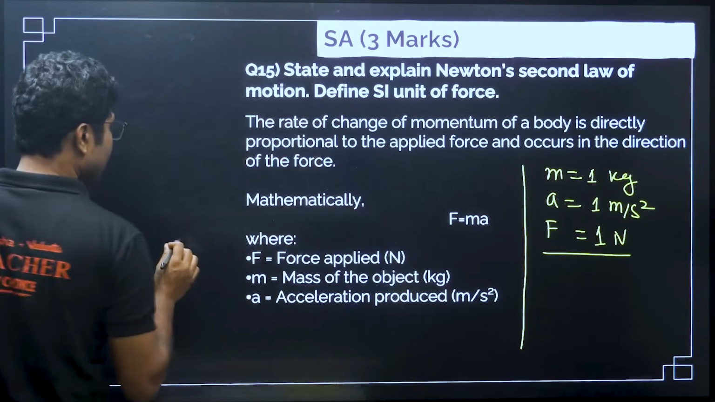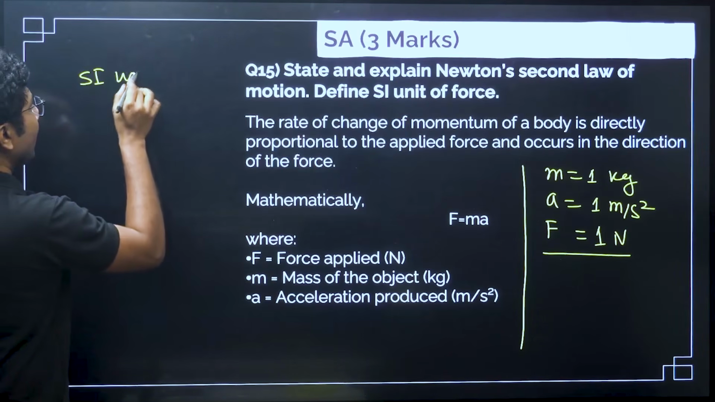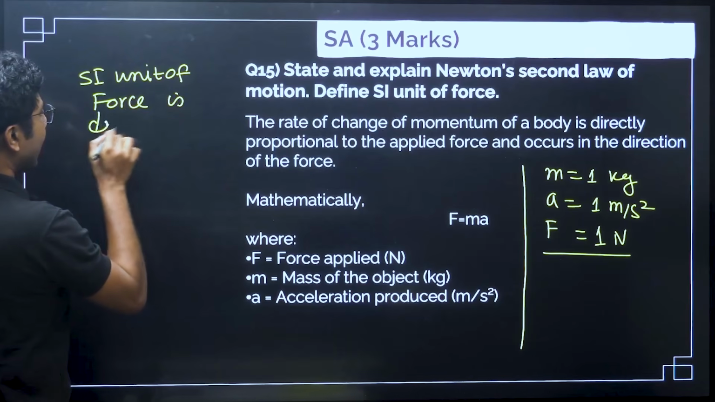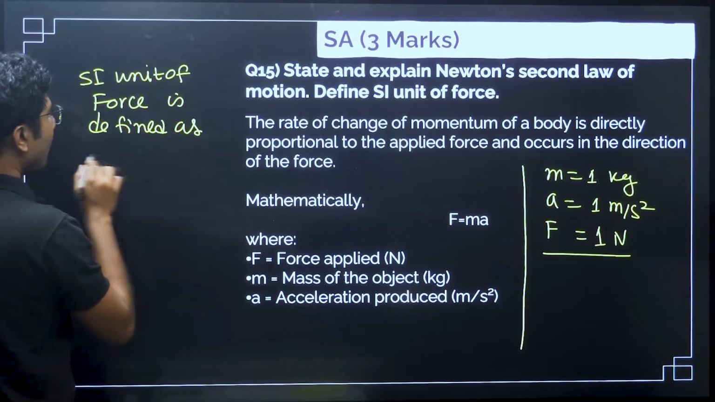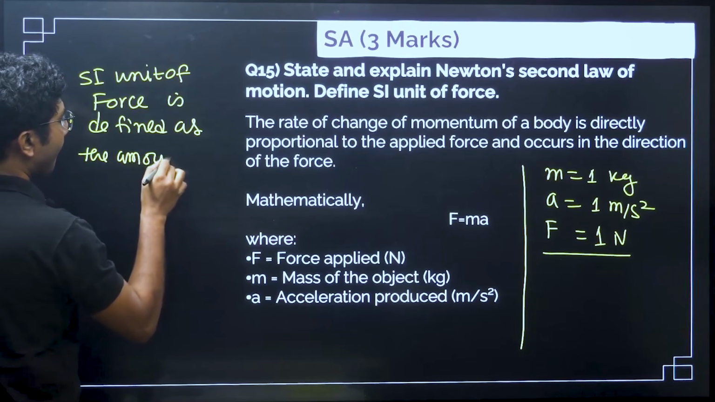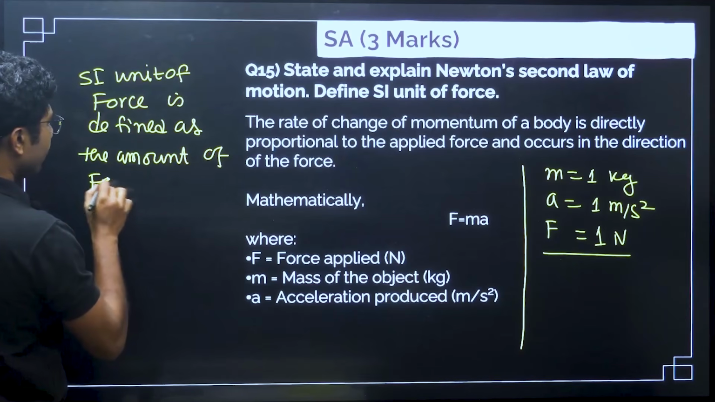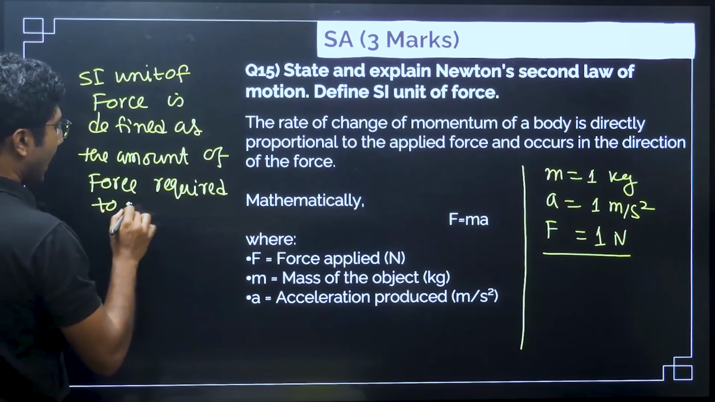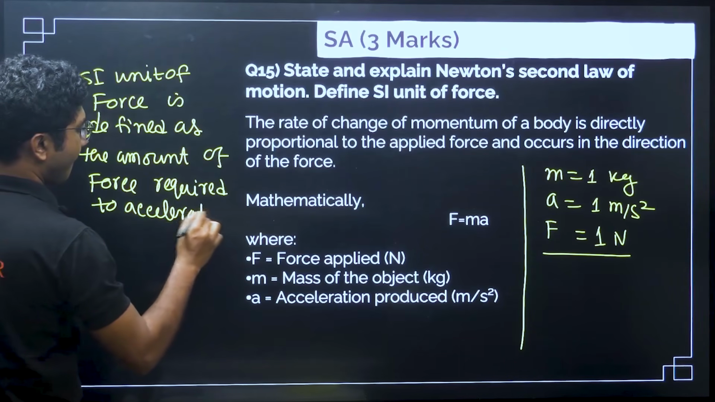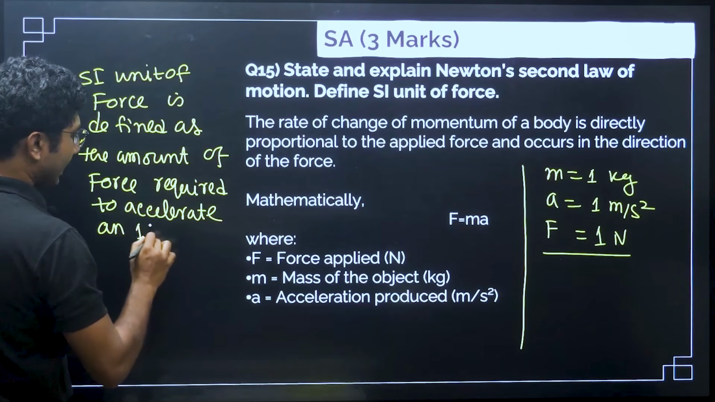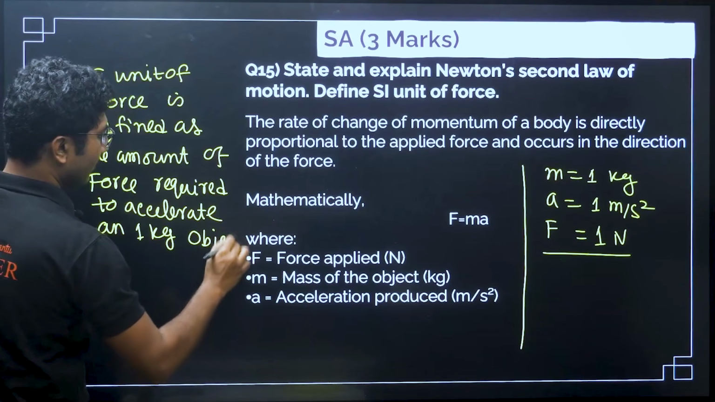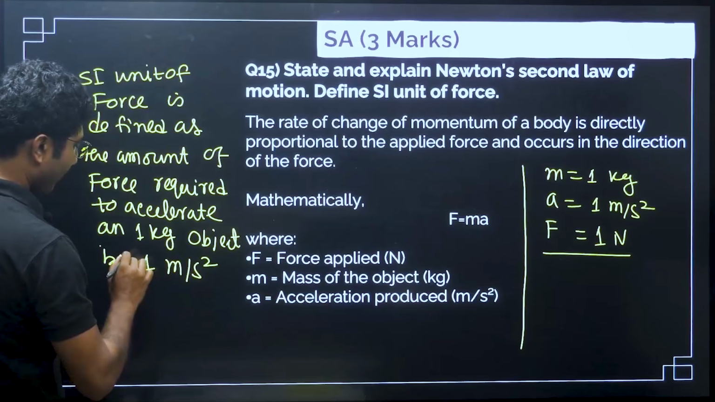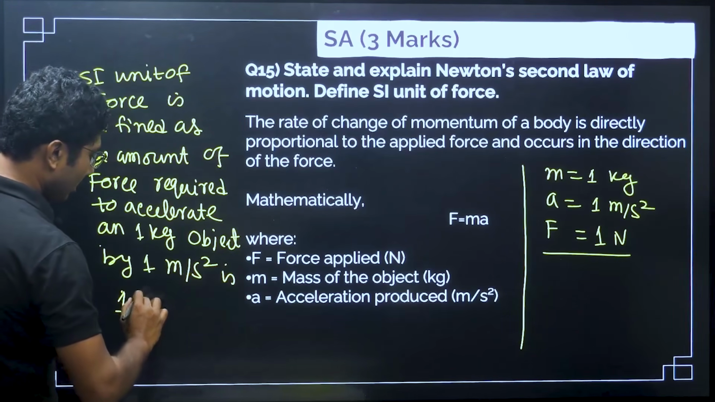SI unit of force is defined as the amount of force required to accelerate a 1 kg object by 1 meter per second squared is 1 Newton force.